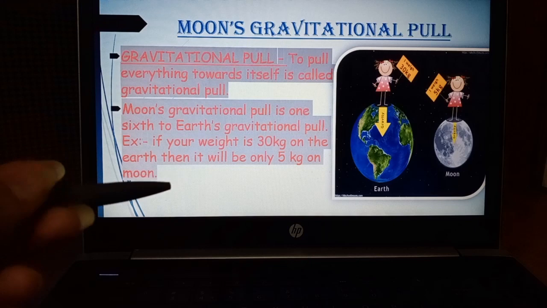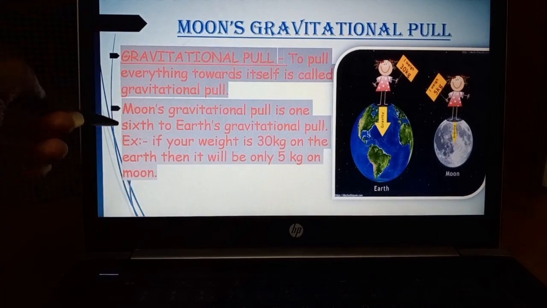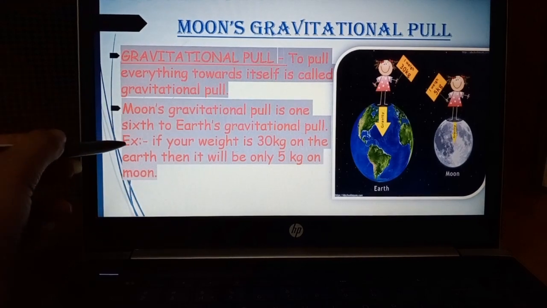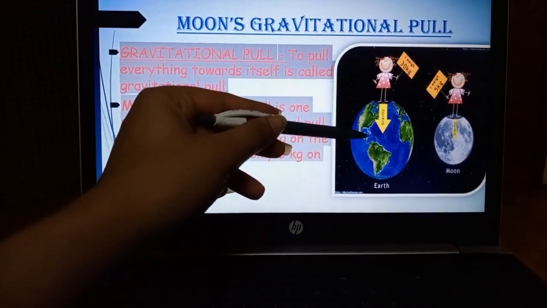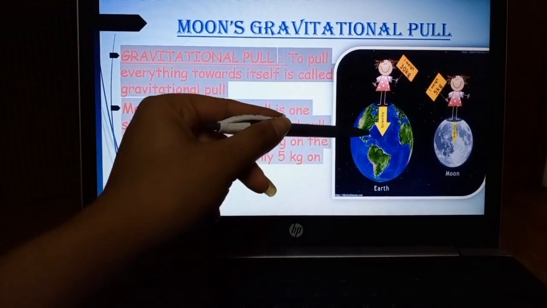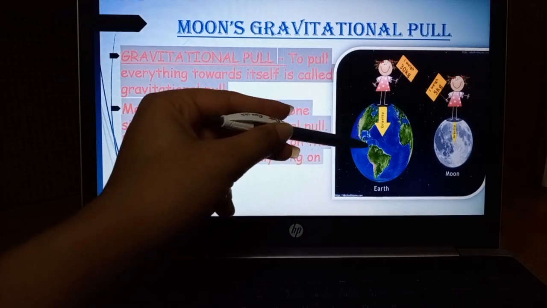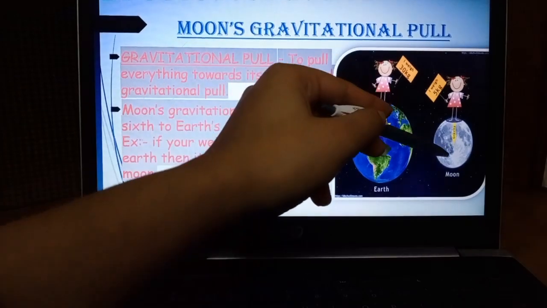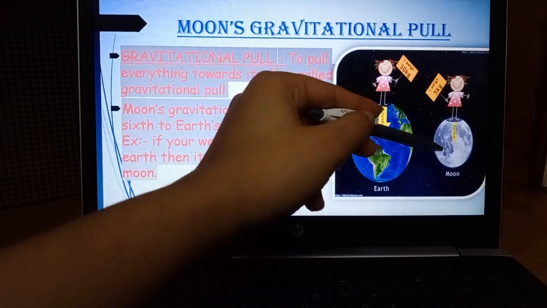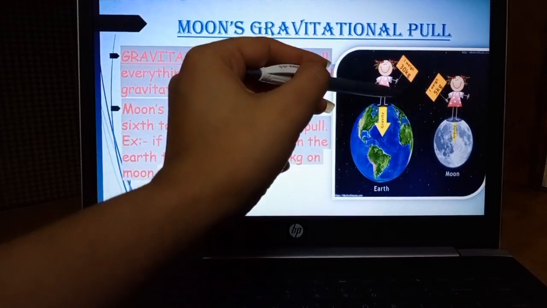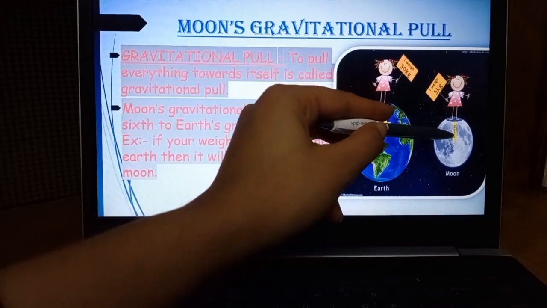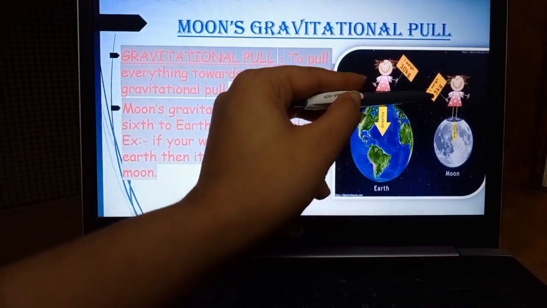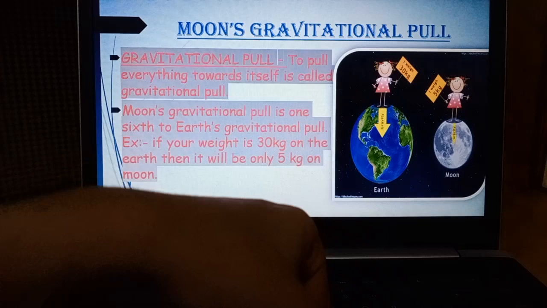Suppose, let's take an example, then it will be clear to you. If your weight is 30 kg on the earth, and you go to the moon, then it will become 1/6, meaning 30 divided by 6, which is 5. Then on the moon's surface your weight will be only 5 kg.